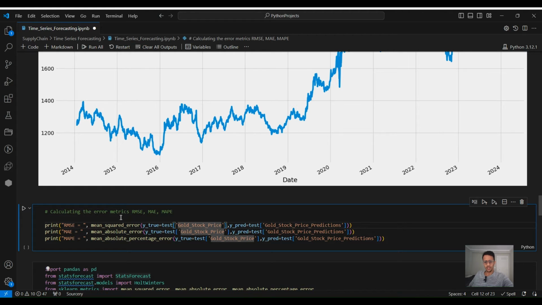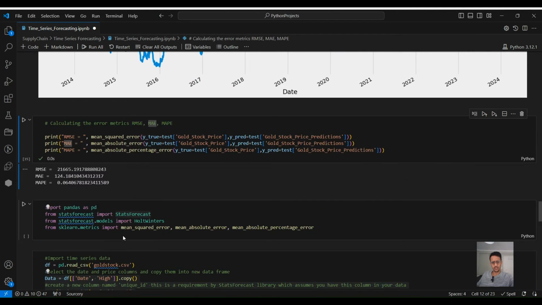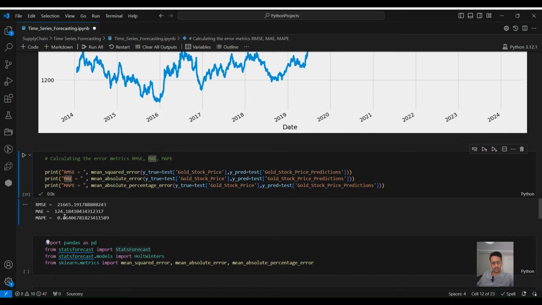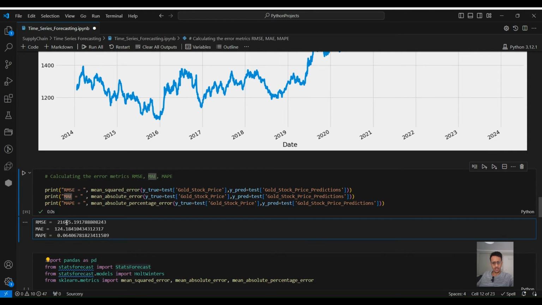So we are calculating three error metrics: RMSE, root mean square error, the MAE, which is the mean absolute error, and the mean absolute percentage error. Let's run this. And as you can see, this is the RMSE, this is the MAE, and the mean absolute percentage error is 6%, 6.4%.